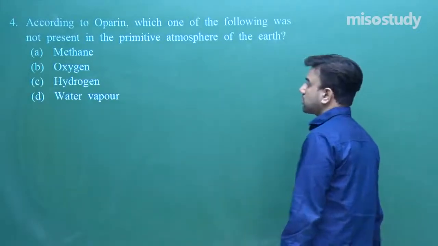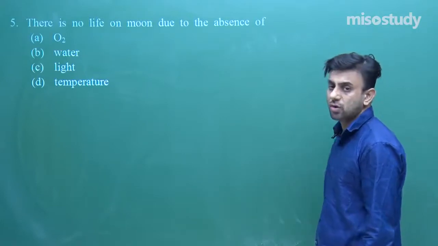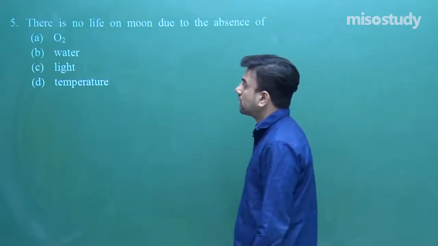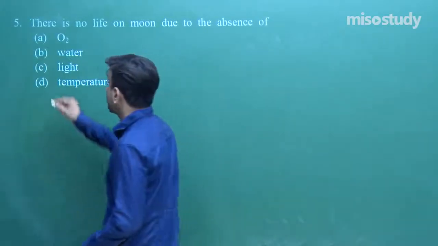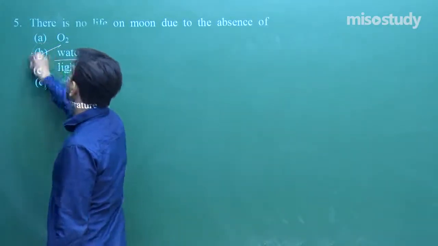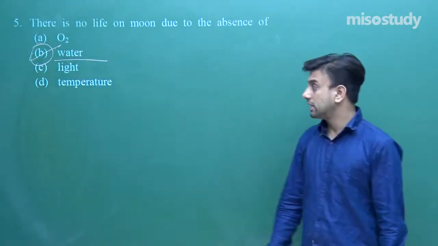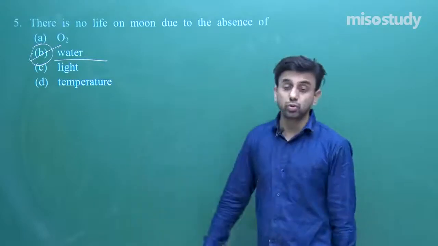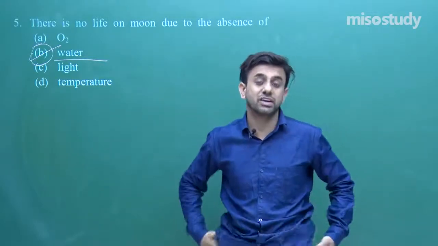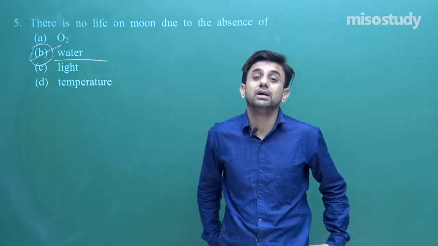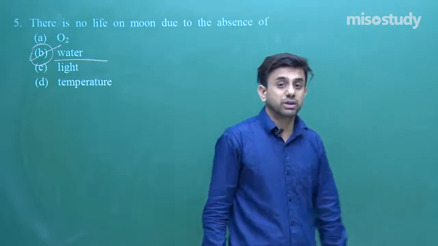Let us move on to the next question. There is no life on moon due to the absence of what? Yes, definitely the answer is water. Water is a very important commodity. There is light and temperature on the moon. Now you might say afterwards there can be water, but you never know how you will take water. You cannot take tankers over there.